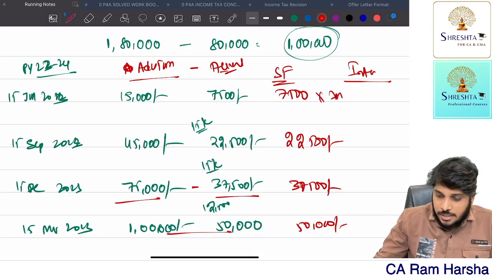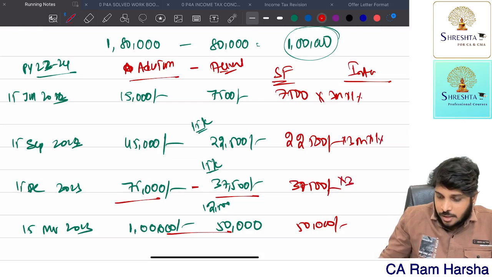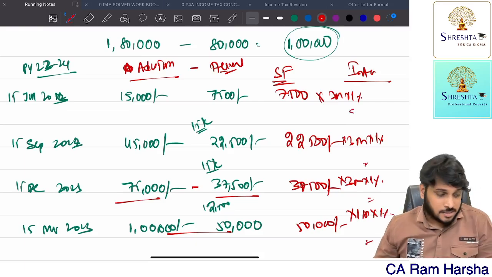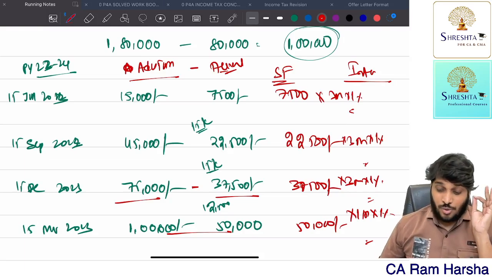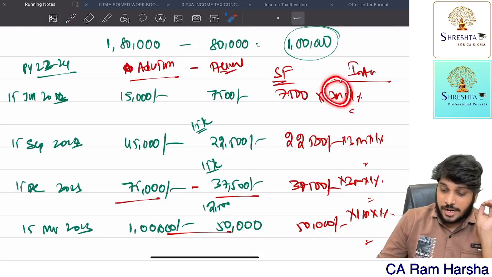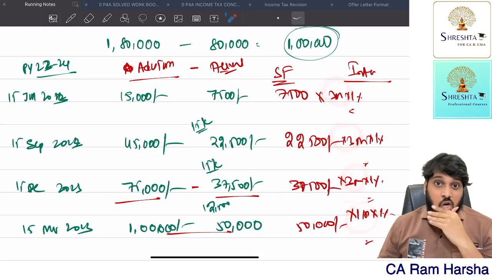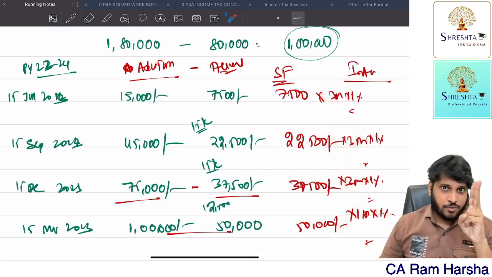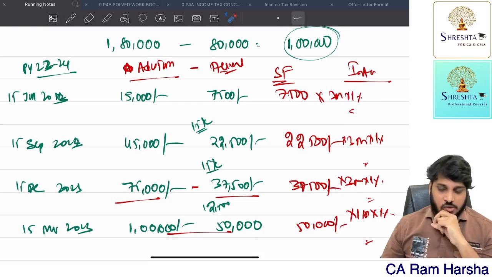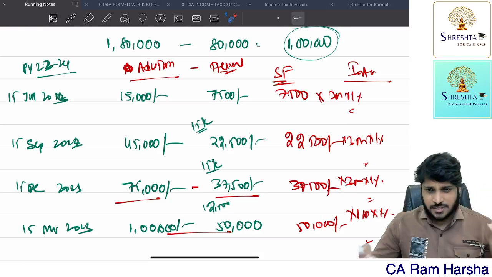Here, 3 months multiplied by 1%. Here, 3 months multiplied by 1%. Here, 3 months multiplied by 1%. Here, 1 month multiplied by 1%. So compute interest. Now, what is the logic behind this 3, 3, 3, 1? This is 234C interest, and the logic is very simple.